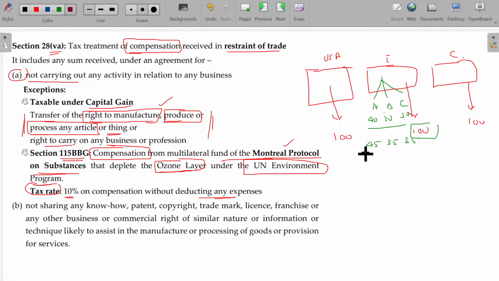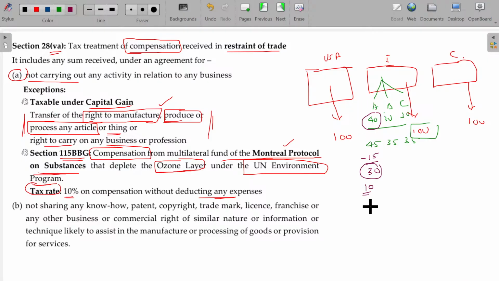Because of that, A has substantially reduced by 15, and becomes only 30. What is the limit given to A? 40. What is the emission released after installing the equipment? Only 30. So they saved 10 units of emission.